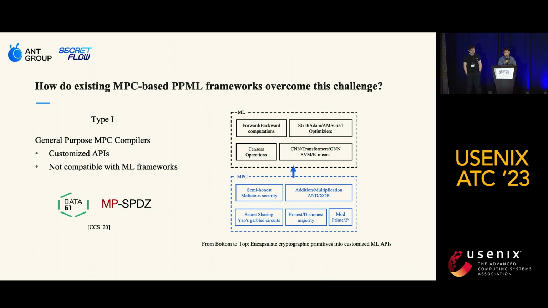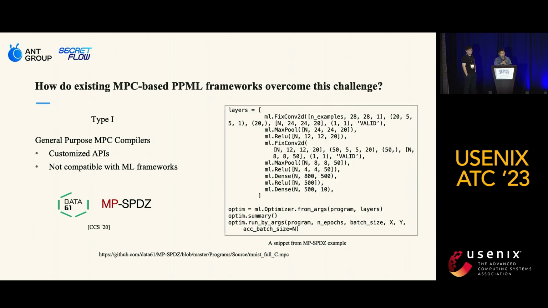To address this challenge, there are existing frameworks that attempt to bridge the gap between these two worlds. One type of framework is general purpose MPC compilers, such as MPCs. These frameworks encapsulate cryptographic primitives into customized machine learning APIs, enabling efficient and secure computation. However, they may not be compatible with existing machine learning frameworks, which can be a disadvantage for those who are already familiar with and reliant on these frameworks. Let's take a closer look.